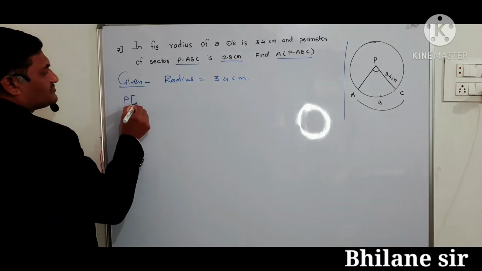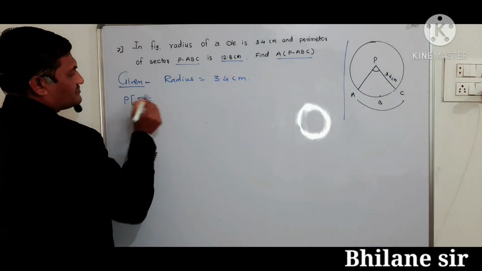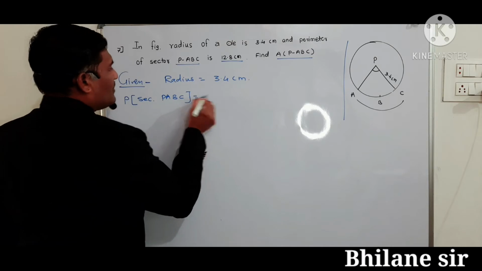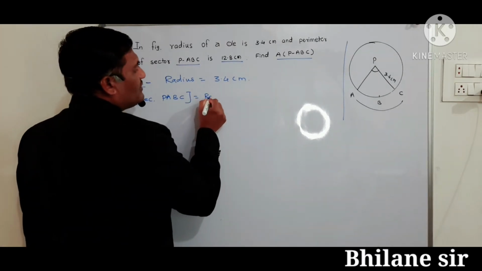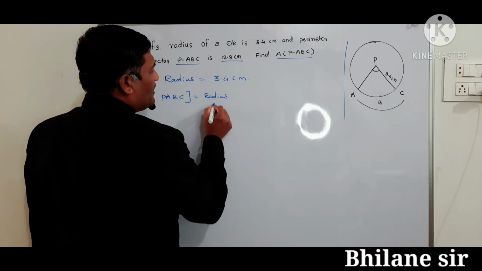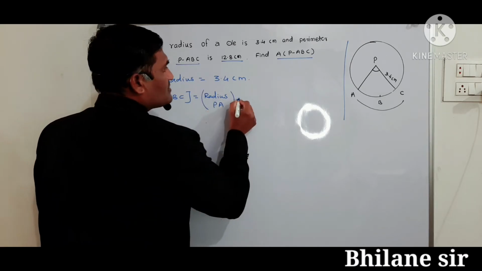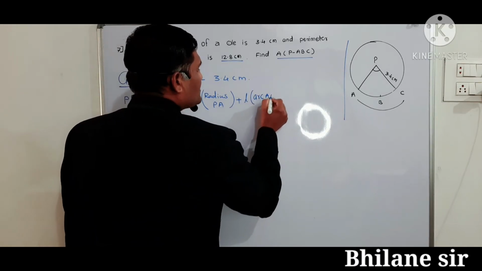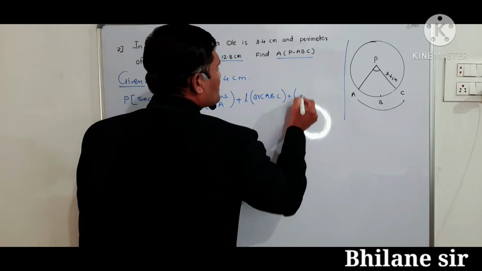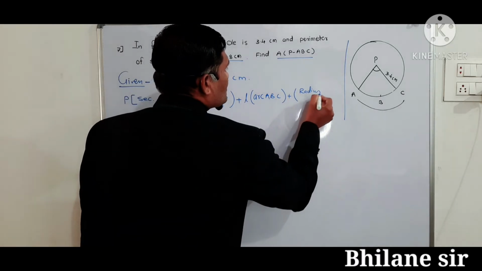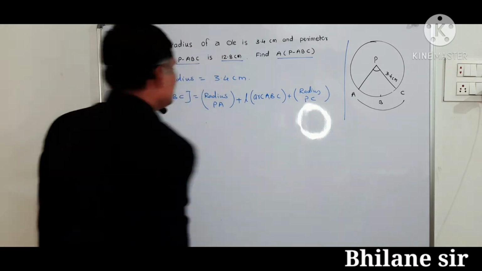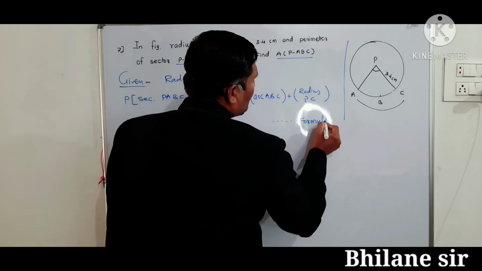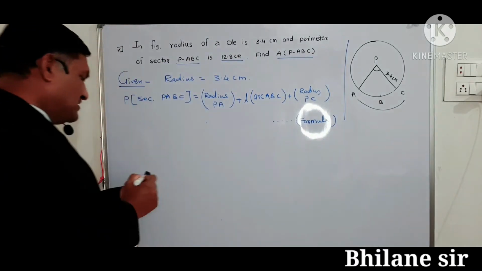Perimeter of sector PABC is equal to radius PA plus length of the arc ABC plus radius PC. This is the formula of perimeter of the closed figure.